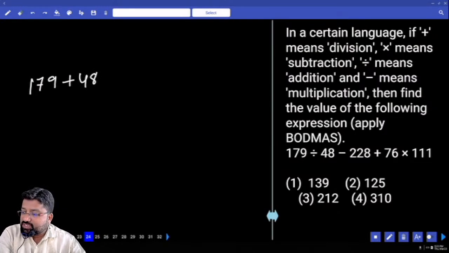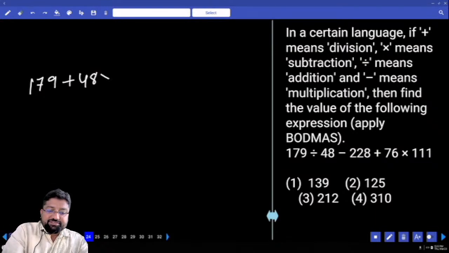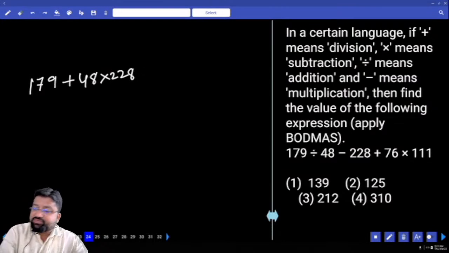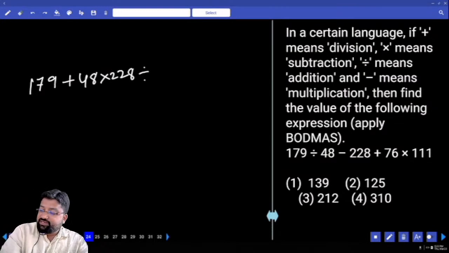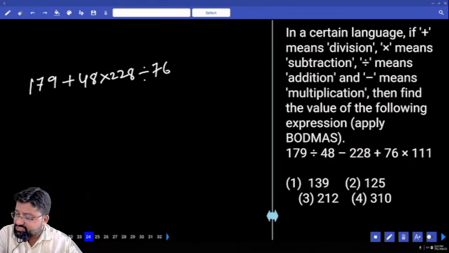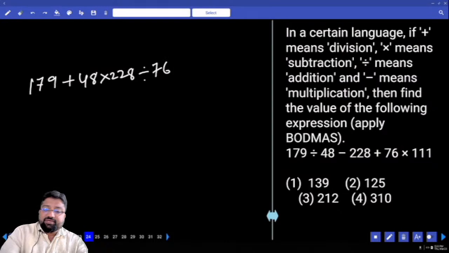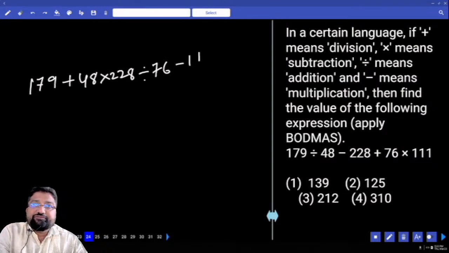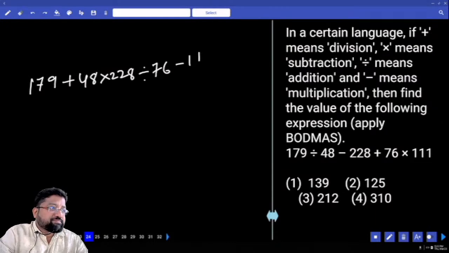Next, minus means multiplication, 228. And then he says plus 76. What does plus mean? Plus means divided by 76. Next, into, what does into mean? Minus 11. Whenever you come across this type of situation, what are we supposed to do first?